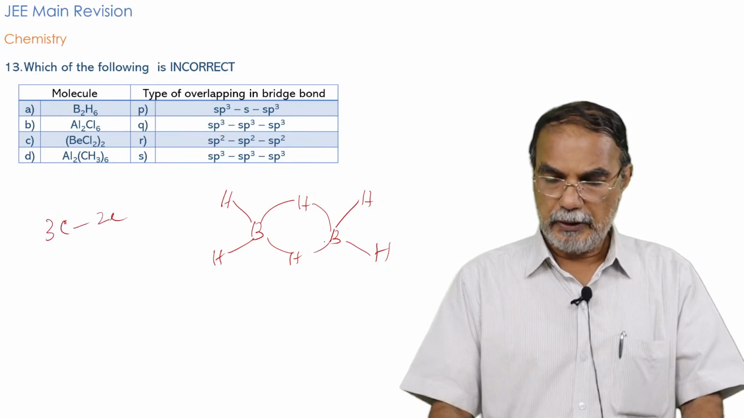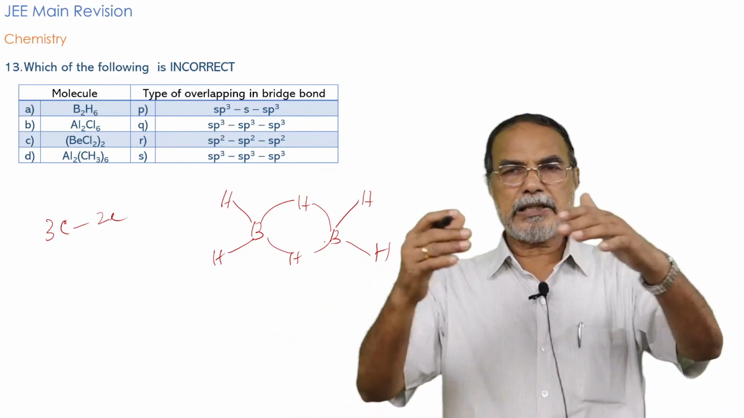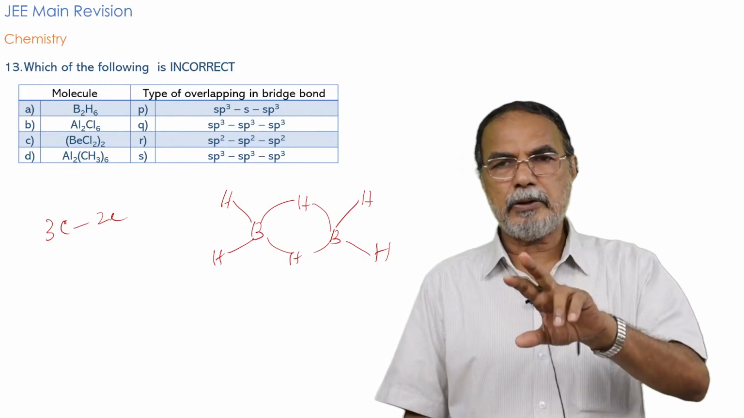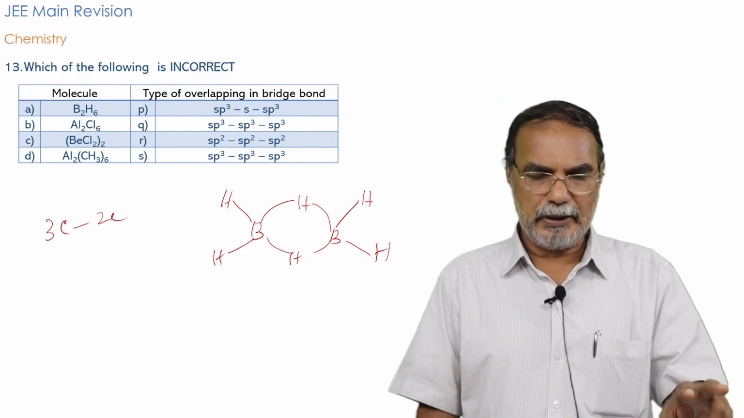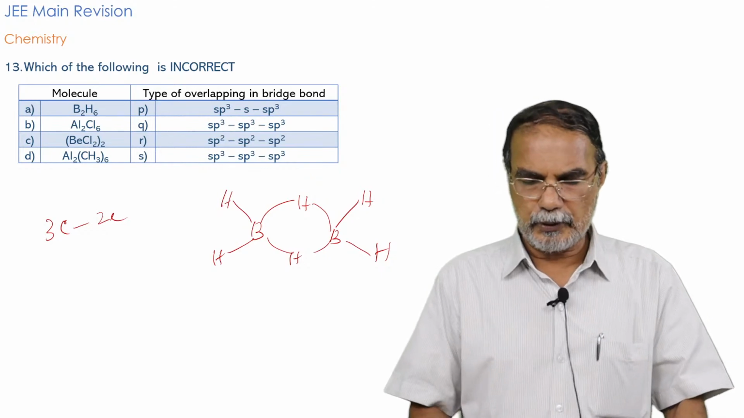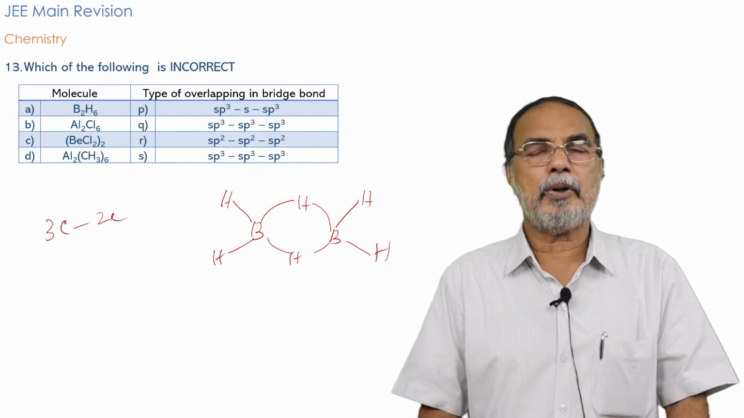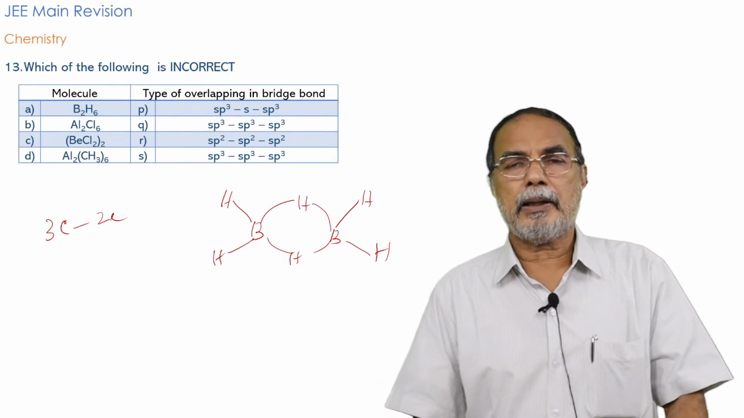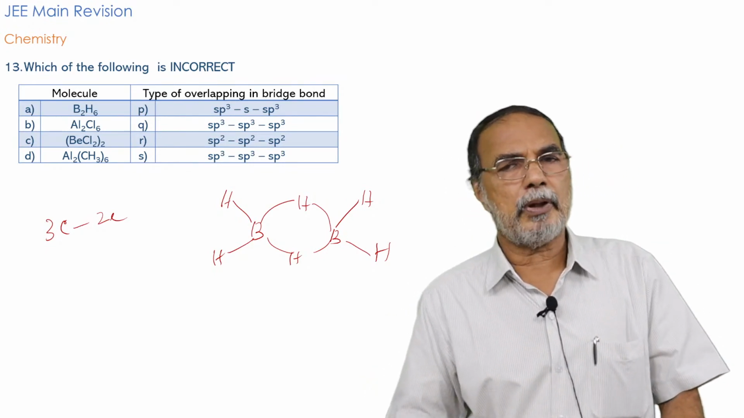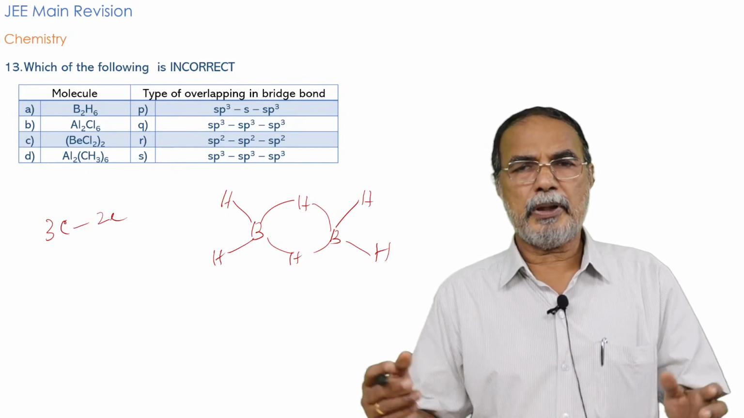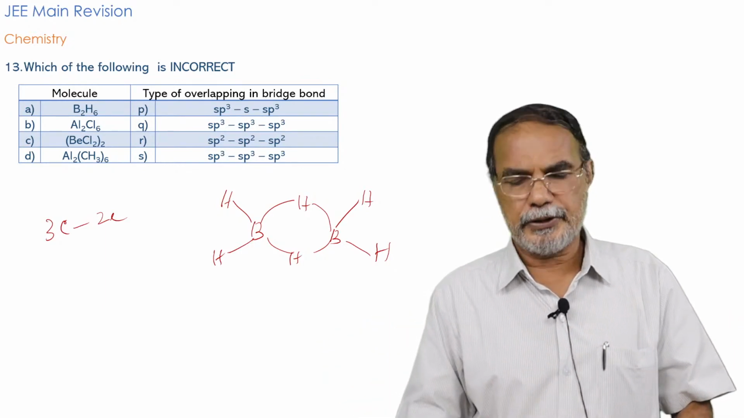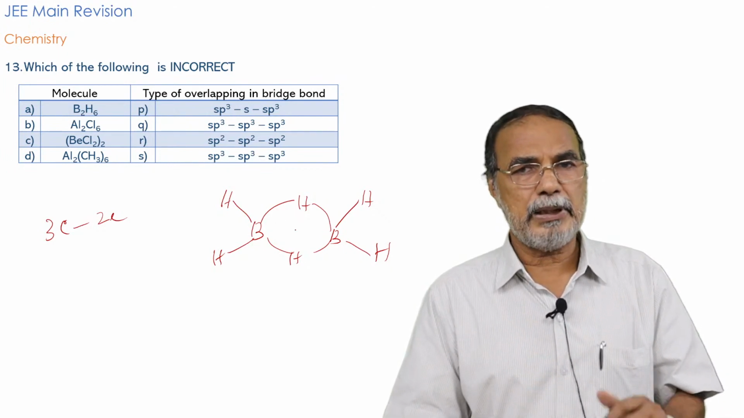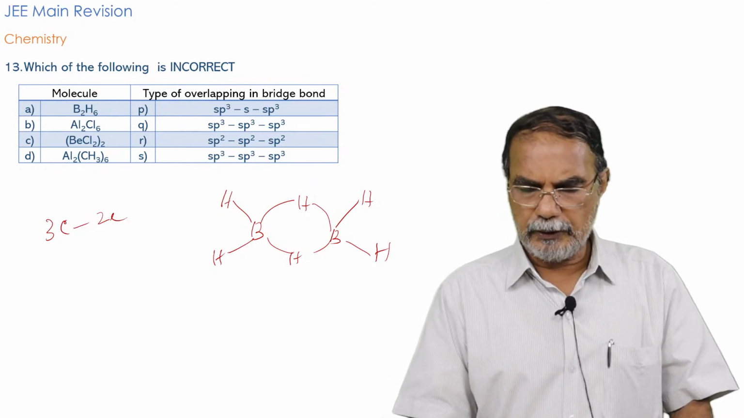3 center means it binds 3 atoms. The bond binds 3 atoms at the same time, utilizing only 2 electrons. That's why it is called a 3 center 2 electron bond. 2 such bonds are there in the diborane molecule, and the diborane molecule therefore is very special. As you know, it's a truly electron deficient molecule. It is short of electrons for forming the routine type of chemical bonds in its structure. So here you have only 2 electrons binding 3 atoms. That means it is an electron deficient molecule.